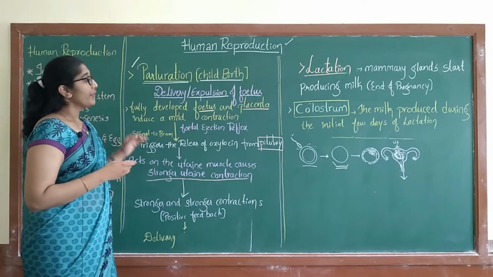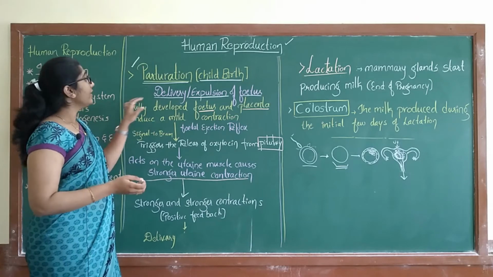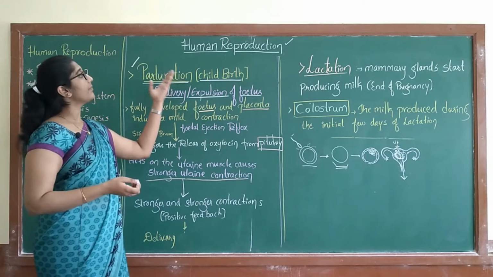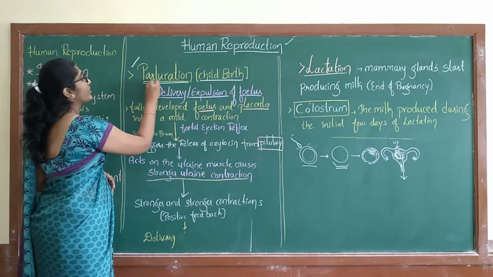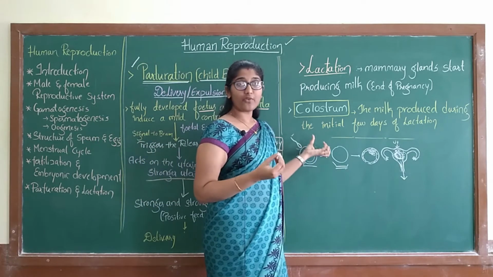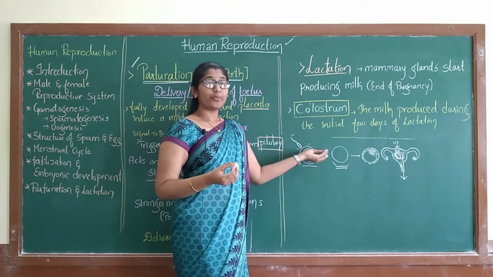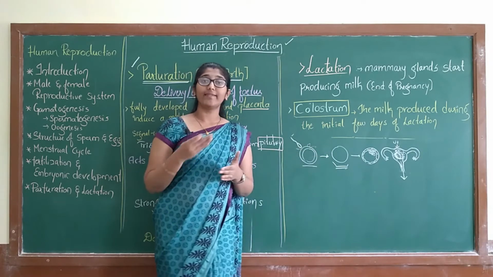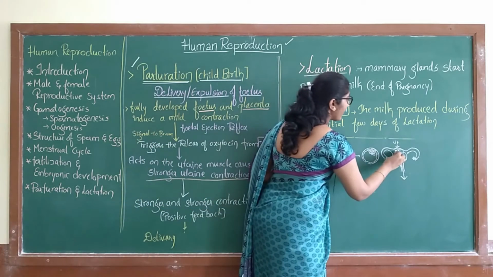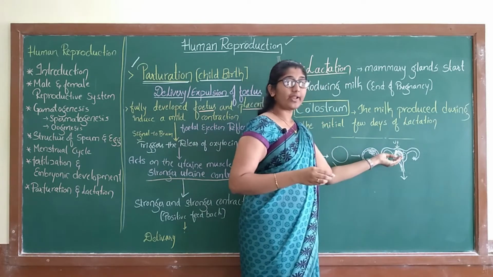A mother, when the fetus is completely developed, it should be delivered, right? So delivery or expulsion of the fetus itself, the childbirth itself, is called parturition. In the previous classes you have studied how the male gamete and female gamete fuse to produce a zygote, and that zygote divides and redivides to form an embryo, and the developing embryo is there in the uterus.